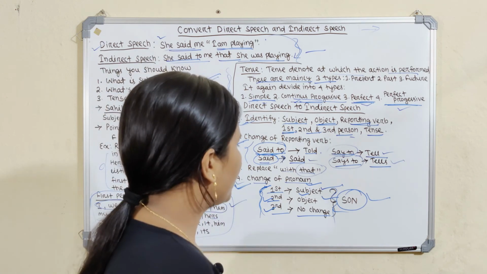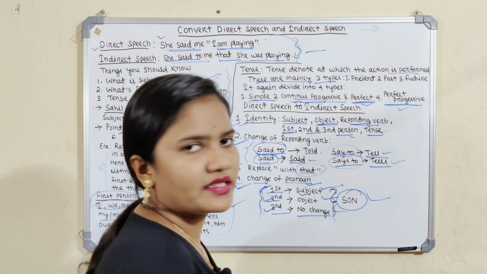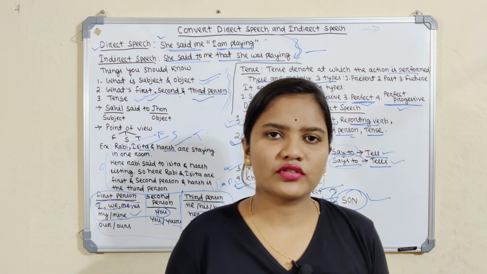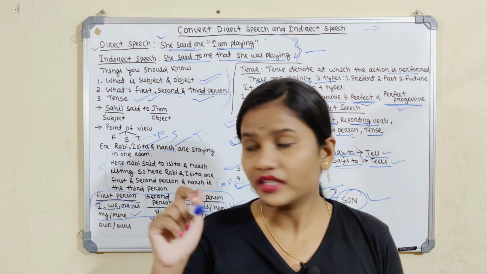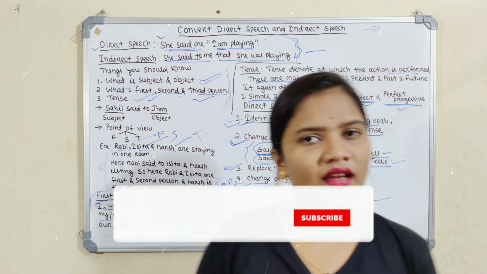Fifth is the change of tense, and sixth is the change of time. In the next class we will discuss the remaining two parts, with their examples, and how direct speech is converted to indirect speech through the six ways.